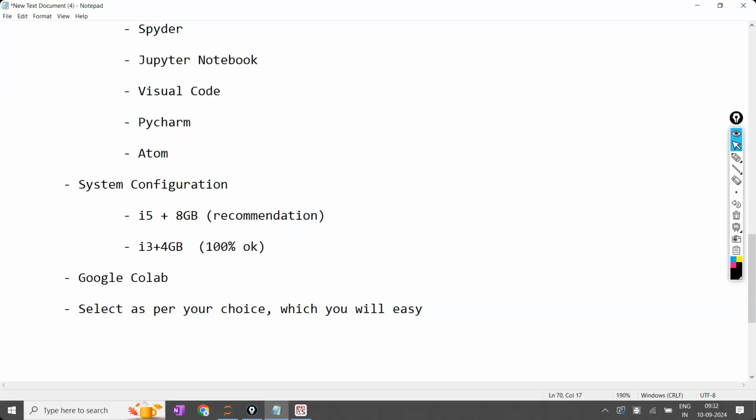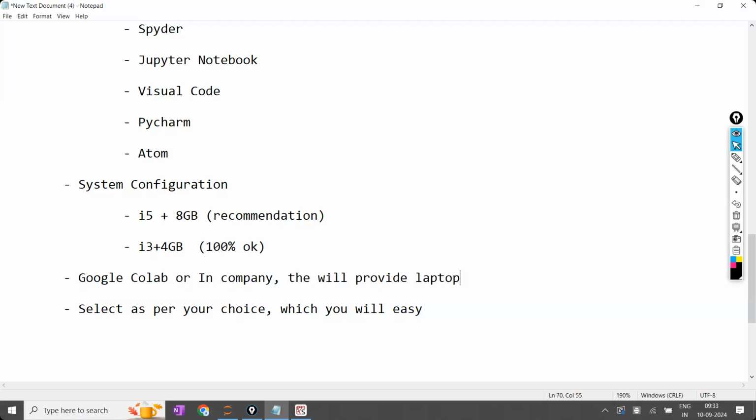The second option is, for example, you have a low system configuration and tomorrow you are working on large data sets, in the companies. In the companies, they will provide the laptops. So you need not think whether your system is sufficient. In the company, they will provide the laptop.